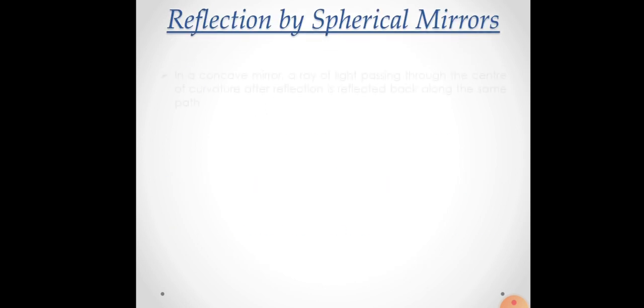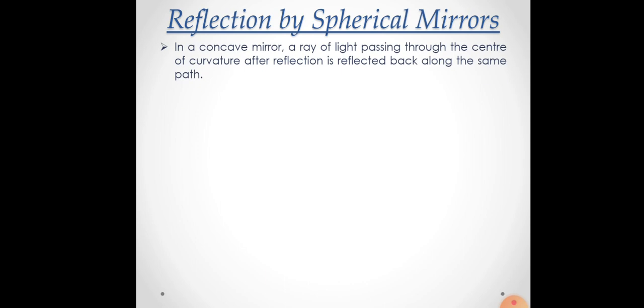Next is, in a concave mirror, a ray of light passing through the center of curvature after reflection is reflected back along the same path. Here in this diagram a ray of light is coming through C, and the reflected ray is also going in the same path by which the incident ray came, right?